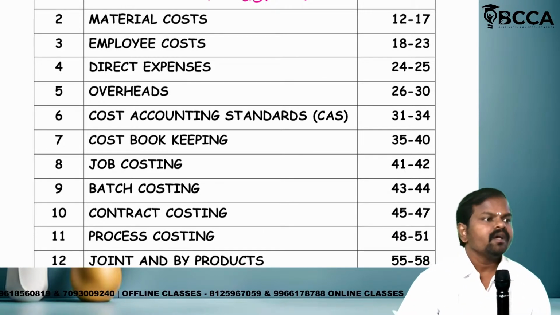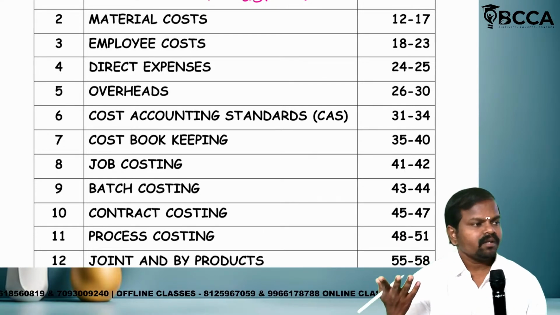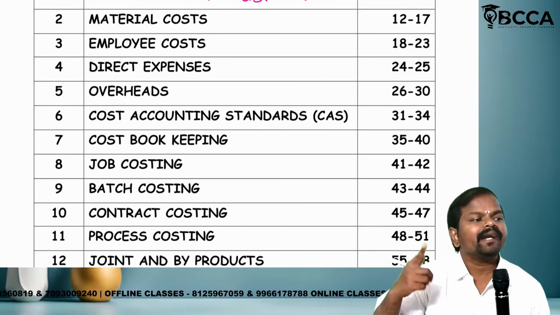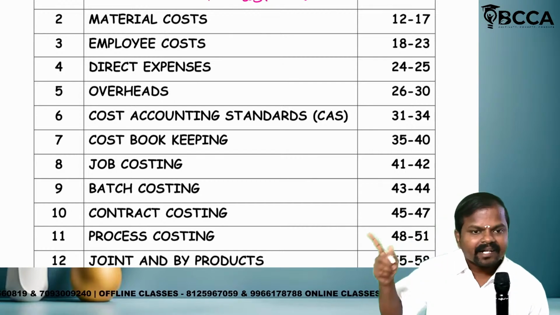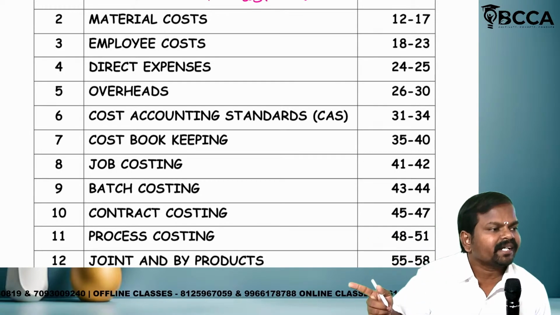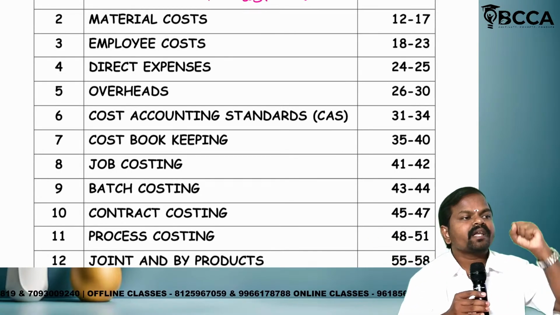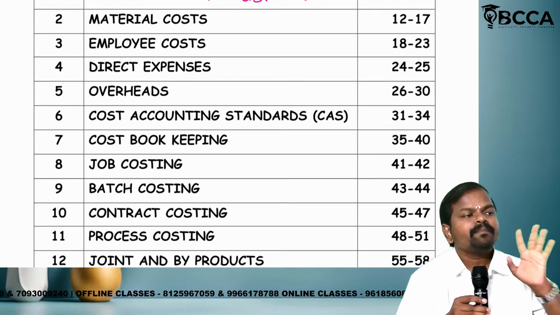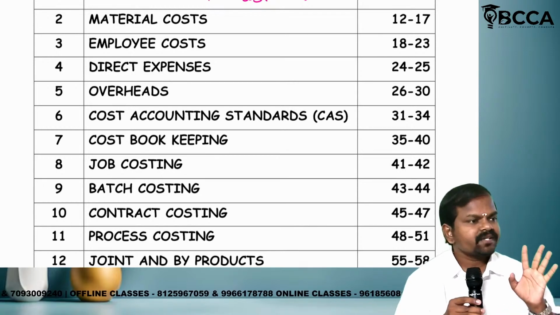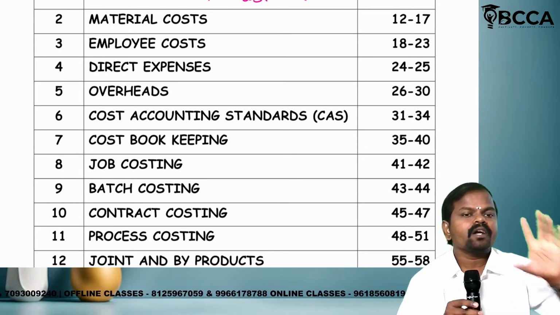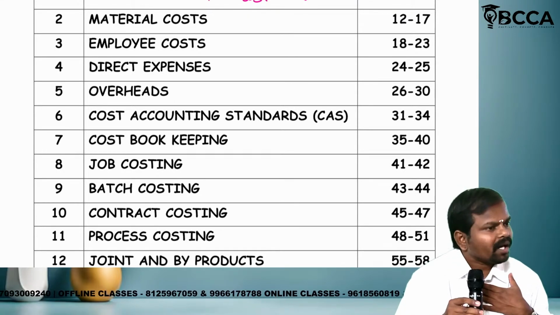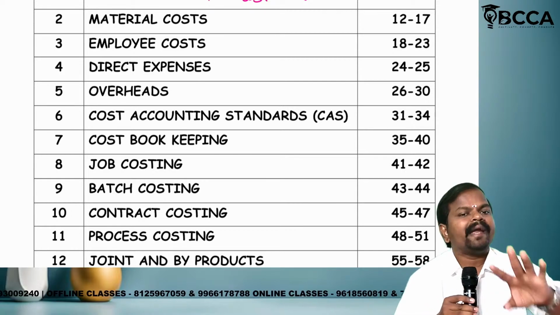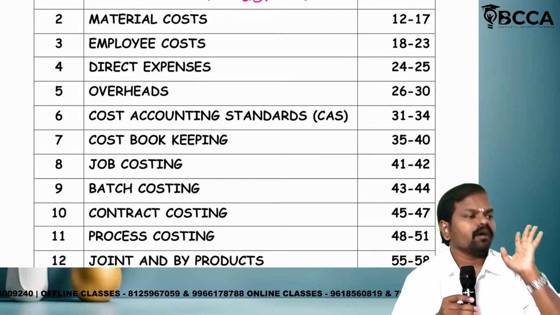Cost audit. In our CMA profession, we will conduct cost audit. For the purpose of conducting cost audit, costing plays a major key role. Why? Because in simple terms, cost audit is nothing but an organization maintaining costing books, and as a professional qualified CMA, we will check whether such person or entity or organization maintaining costing books is correct or wrong.